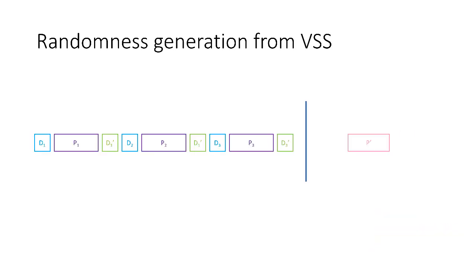Finally, with this variation of a VSS construction, we construct our randomness generation protocol as follows. Intuitively, it is possible to do it exactly the same as with PVSS, right? So we will have T+1 executions of the sharing phase of the VSS, plus the parties who will be participating during the reconstruction phase.